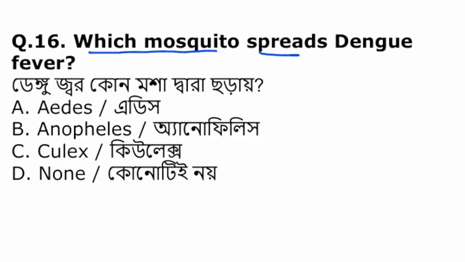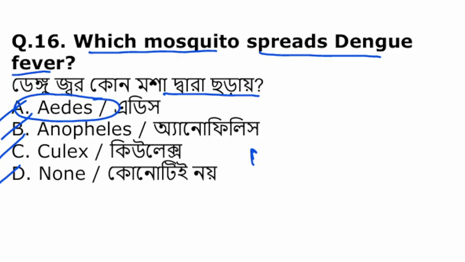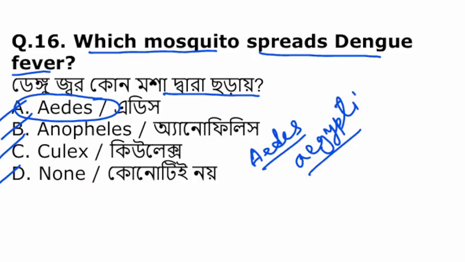Which mosquito spreads dengue fever? Aedes, Anopheles, Culex, or none of the above. So among them, Aedes mosquito, that is Aedes aegypti. Aedes aegypti is responsible for spreading the dengue as well as Zika virus. It also spreads Zika virus, this Aedes mosquito.